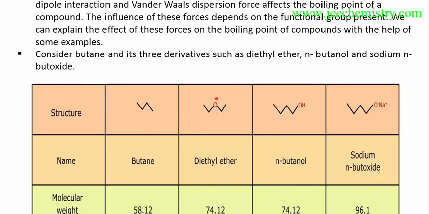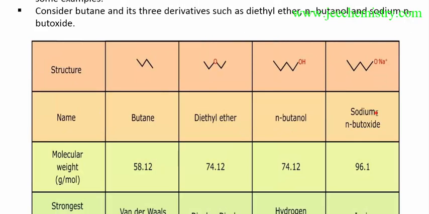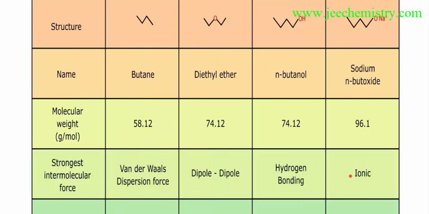Oxygen is there to form dipole attractions. This compound has hydrogen to form hydrogen bonding. This compound has oxygen minus, nitrogen, and sodium plus, so this will be an ionic bond. Ionic bond is the strongest bond. This compound has an ionic bond, this has hydrogen bonding, this has dipole interactions, and this has van der Waals dispersion forces. So this will have a higher boiling point than this, and dipole will be weaker than hydrogen bonding. Hydrogen bonding will be weaker than ionic. So as the force strength increases, the boiling point increases.